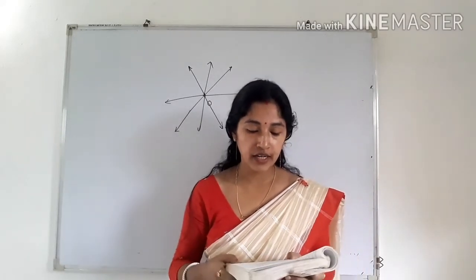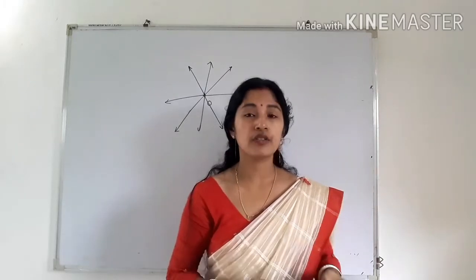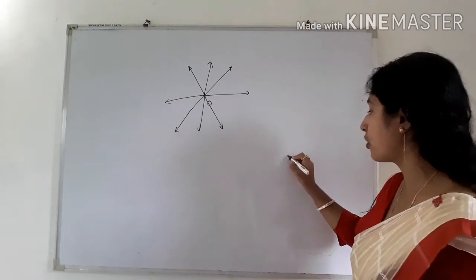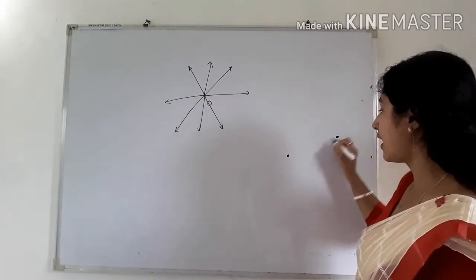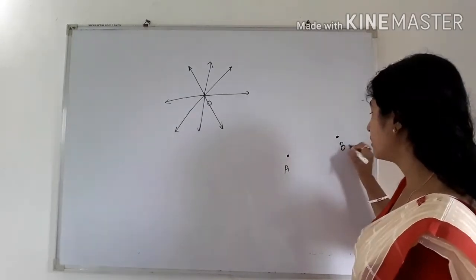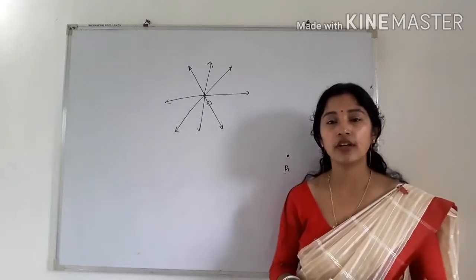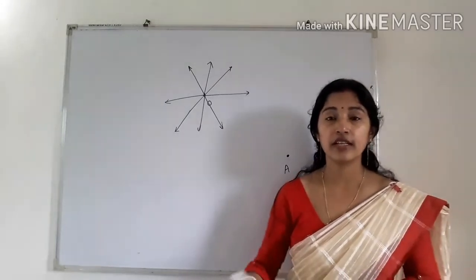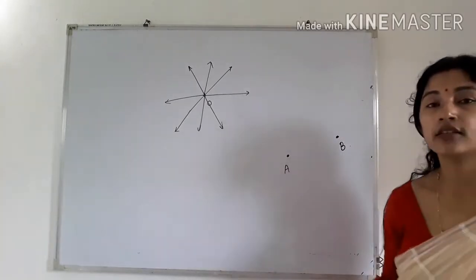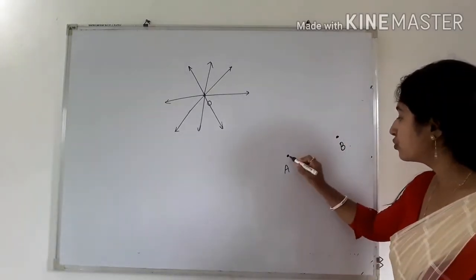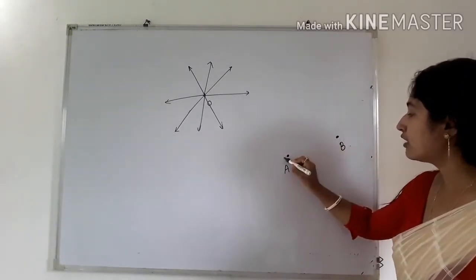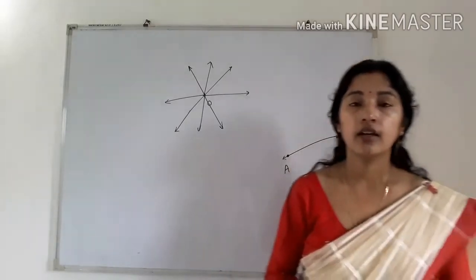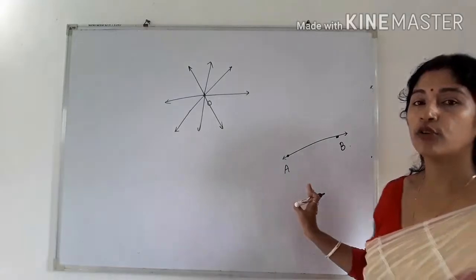there are an infinite number of lines which pass through two distinct points. Two distinct points means two different points. If I take two different points, suppose my points are A and B, they are telling that from these 2 points infinitely many lines can pass through. But the answer will be: no, through these 2 distinct points only one line can pass through. Okay, so this statement is also false.